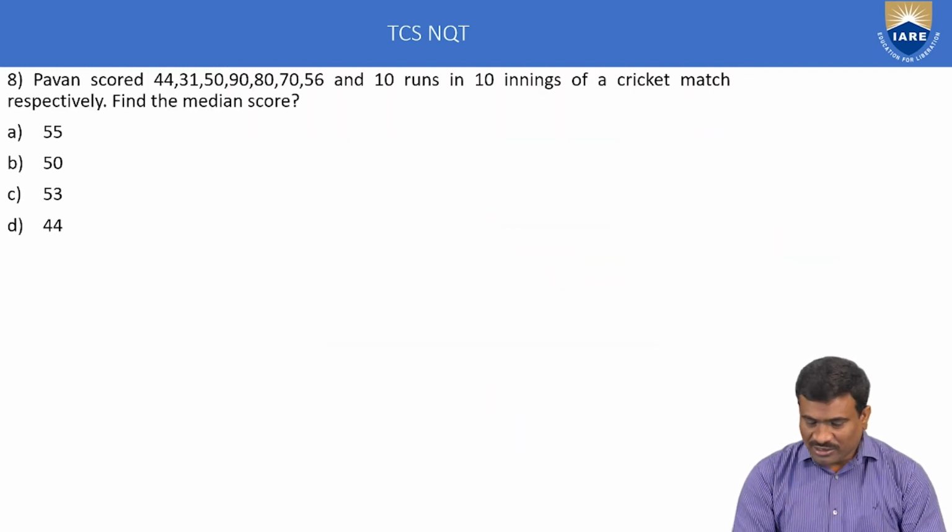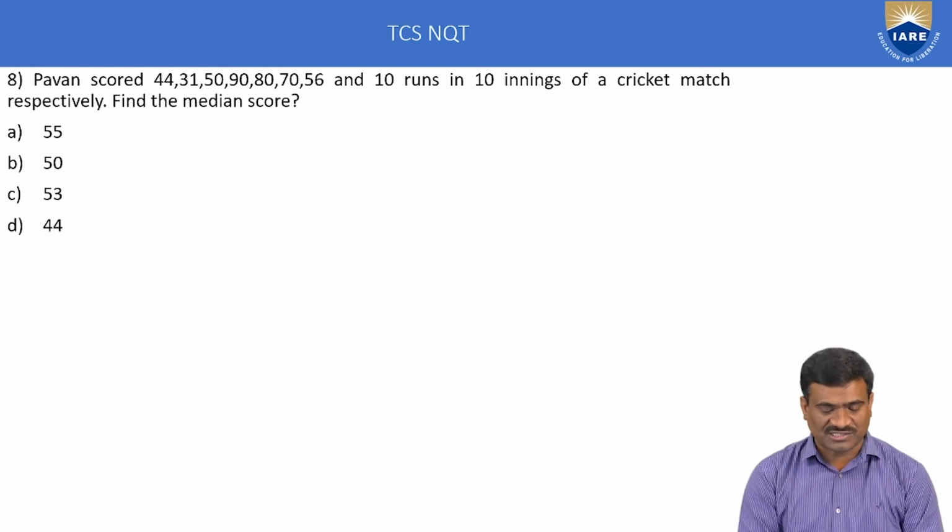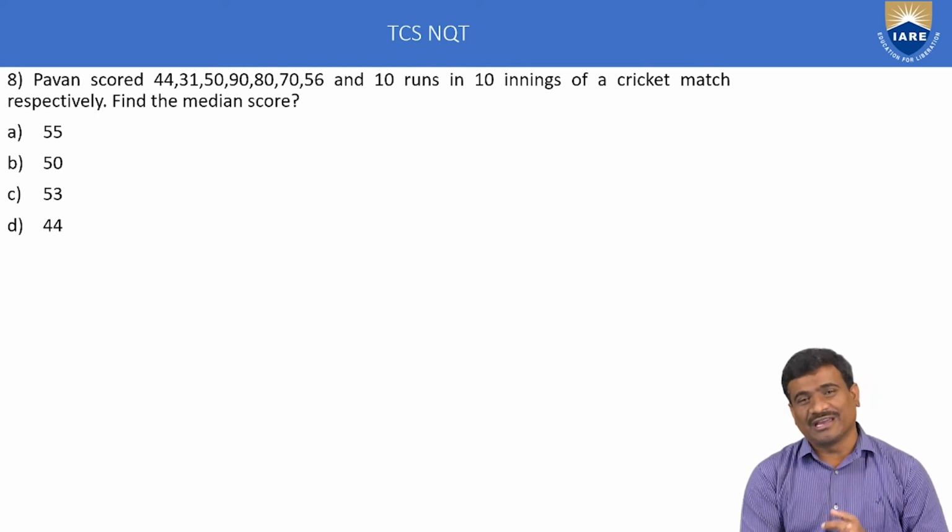Next, the 8th one, median, statistics. Pawan scored 44, 31, 50, 90, 80, 70, 56 and 10 runs in 10 innings of a cricket match respectively. Find the median score. Here, median means the middle value of the series. If n is odd, meaning the total number of numbers is n, then the middle number is unique.